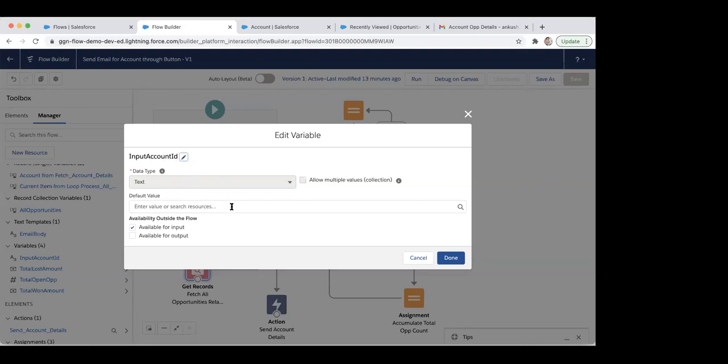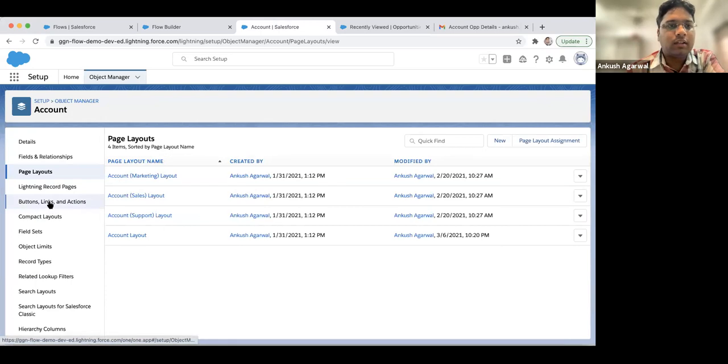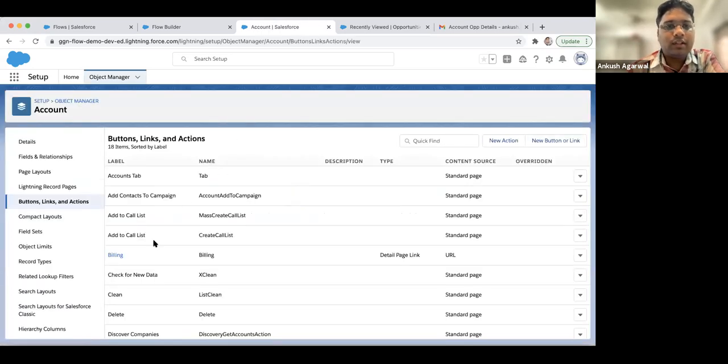Like how to get input account ID from when we start the auto launch flow. So I just want to see the variable is there, and is there any logic, or just a variable and get input required. Yeah, so actually, Himanshu, you just have to select this available for input. So you will get it on most of the resources. When you create a new resource, you will have an option available for input. So if you notice, when we were configuring that button section, in the button we have just used it.